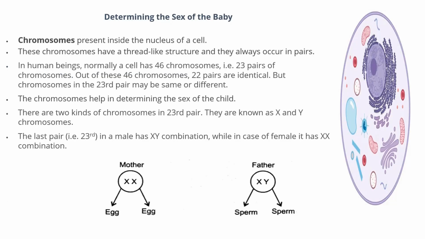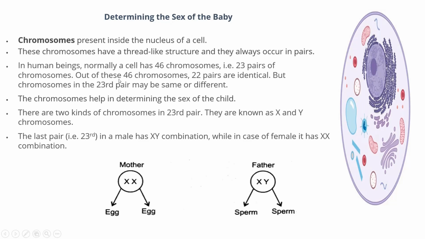Now, how do we determine the gender or sex of a baby? We know that chromosomes are present inside the nucleus of a cell. These are thread-like structures that always exist in pairs. In humans, normally 46 chromosomes, that is 23 pairs, are present.